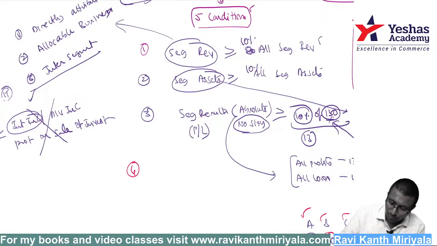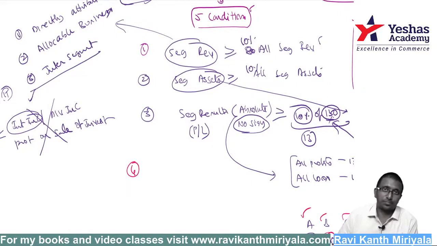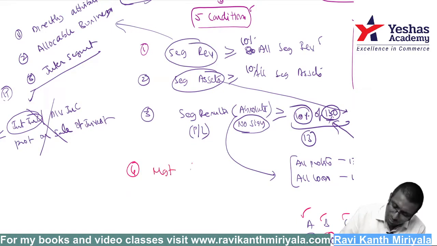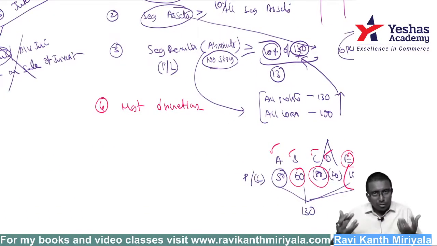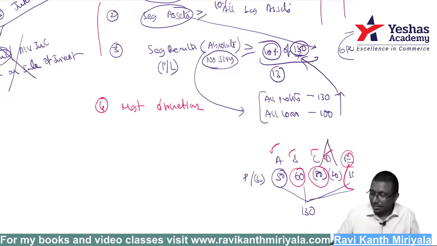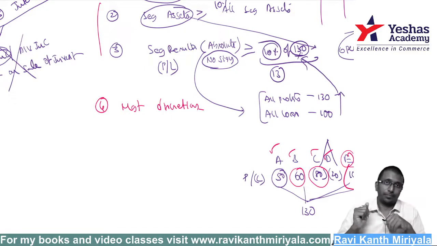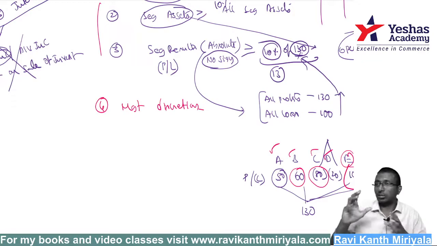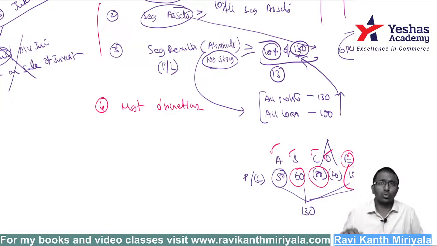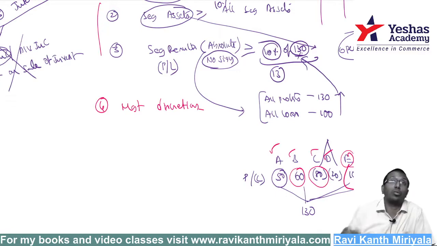Hope you understood. The next one is the fourth one, that is management discretion we call. What do you mean by management discretion? Even though it does not satisfy the above three conditions, if management feels that we want to disclose it separately, you can always disclose it. It is management's discretion. The management can make it reportable.